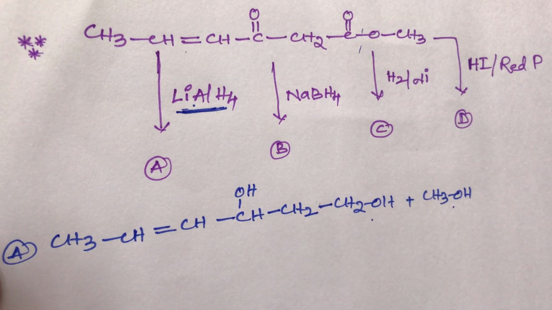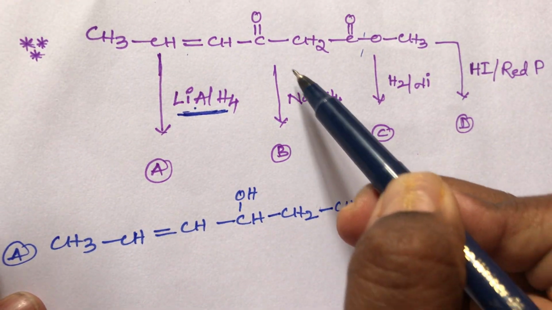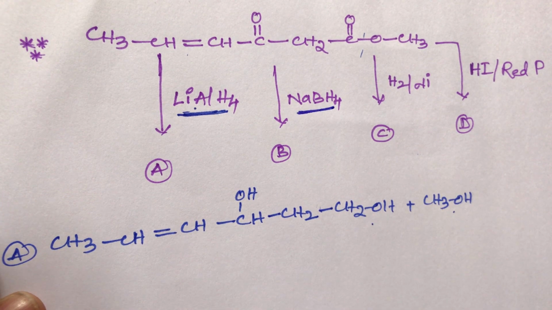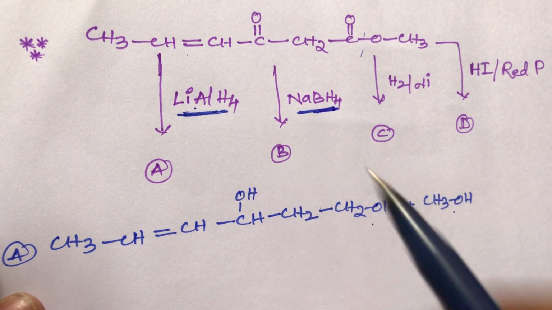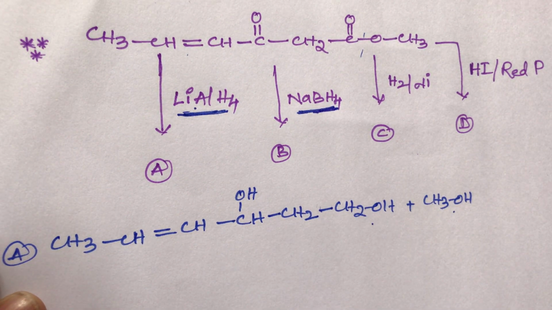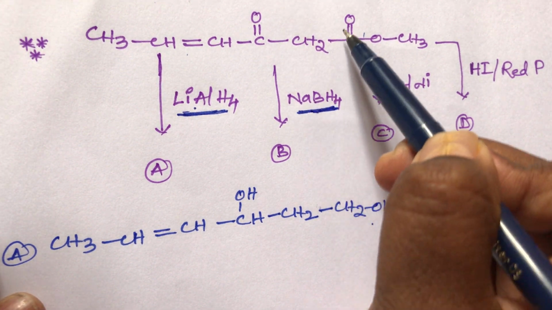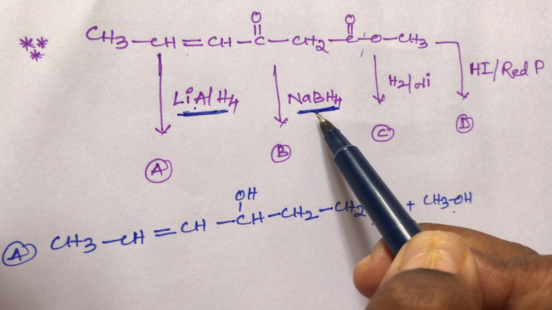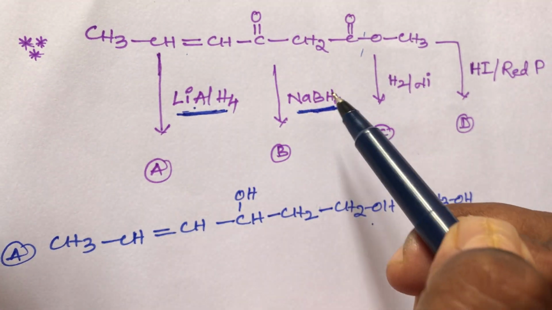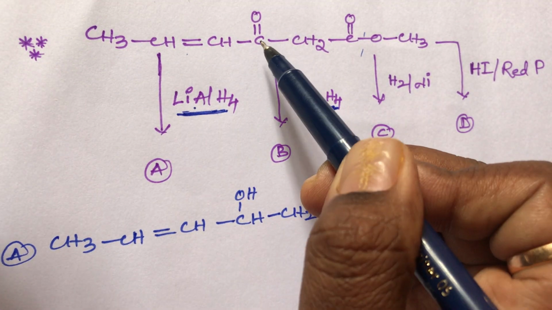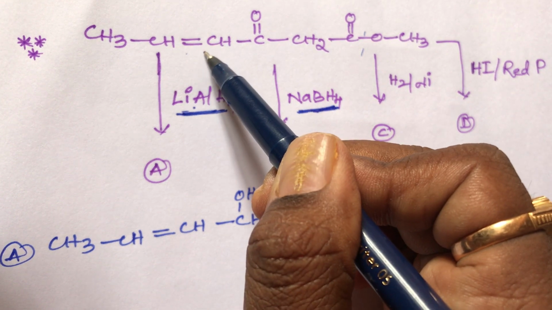Now the second one, students, the same compound reduced with sodium borohydride. What is the role of sodium borohydride, student? Sodium borohydride is a weak reducer. Remember, it can reduce only aldehydes, ketones, cyanides and acid chlorides, but it cannot reduce the ester group. Sodium borohydride cannot reduce the ester group and the double bond. In this compound, sodium borohydride can reduce only the keto group.